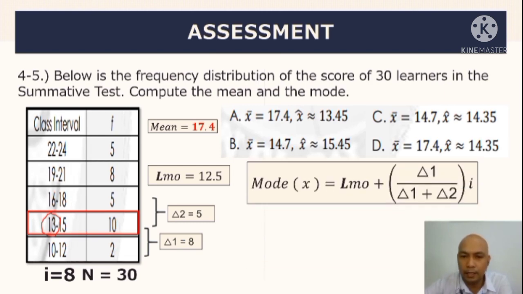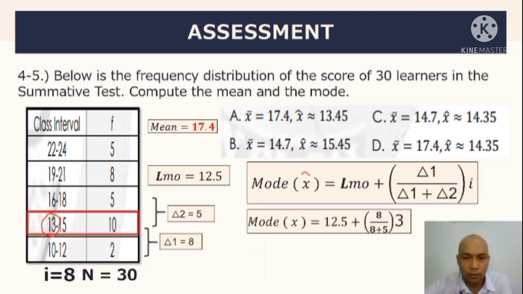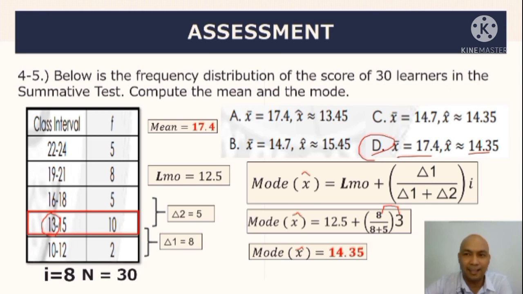Ang pinaka-formula natin ay mode is equal to L sub MO plus delta 1 all over delta 1 plus delta 2 times ng i. So, substitute natin, we have 12.5 plus 8 all over 8 plus 5 na magiging 13, kaya ang gagawin mo dito, 8 times 3 magiging 24, then divided by 13, tapos plus 12.5, so the value is 14.35. So since ang mean mo ay 17.4 at ang mode natin ay 14.35, so meaning, ang magiging sagot natin is letter D.